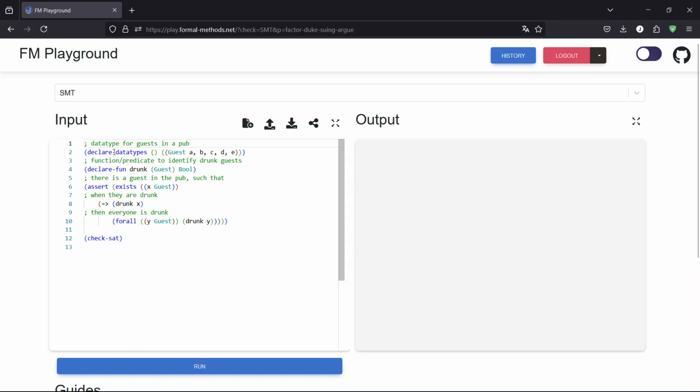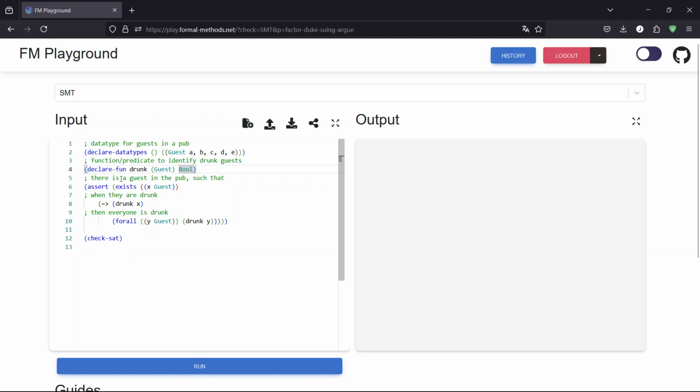So now the first thing is we have to model guests. Here it's a bit simplified. We're just modeling some data type guest, and they have different values. So now there's 5 guests, but we could model this differently. We can have more guests here, and then basically in addition to this data type that has the elements which are the guests, we also define a function that tells us whether a guest is drunk or not. So for every value of guest, this must assign true or false.